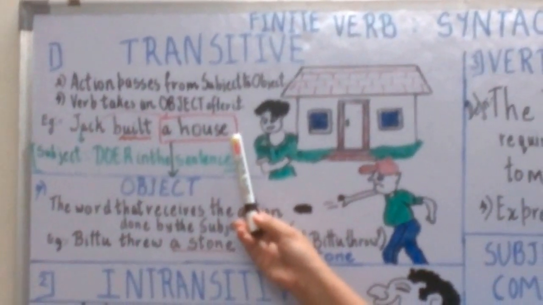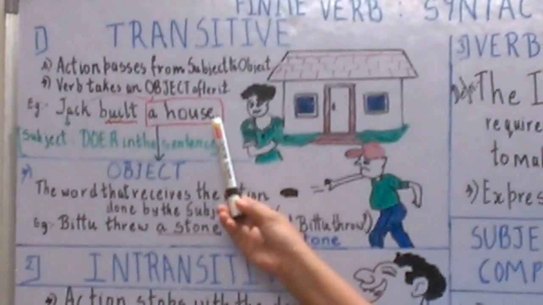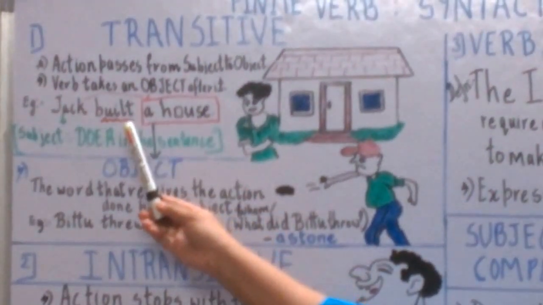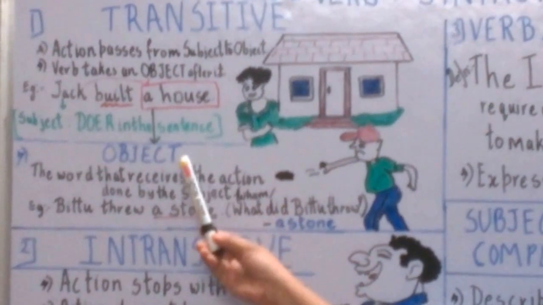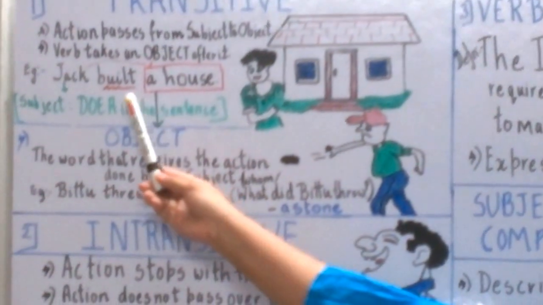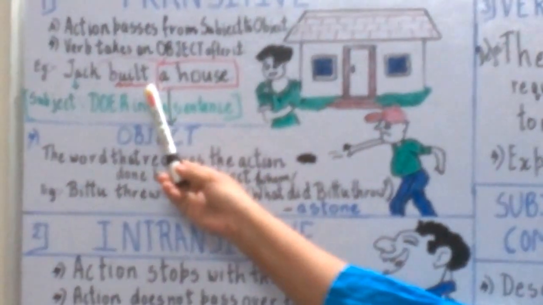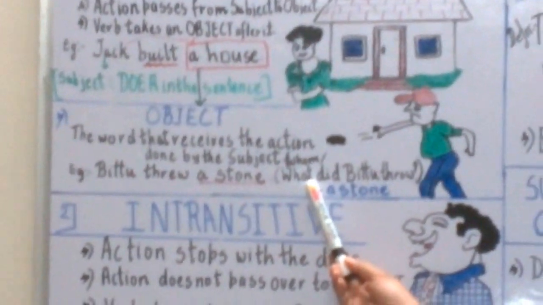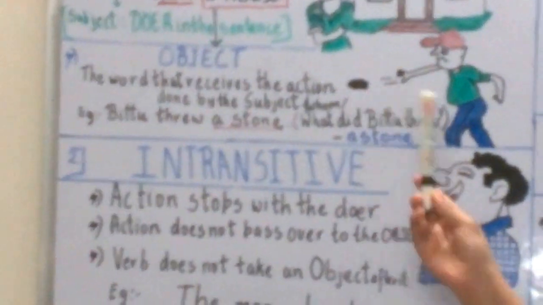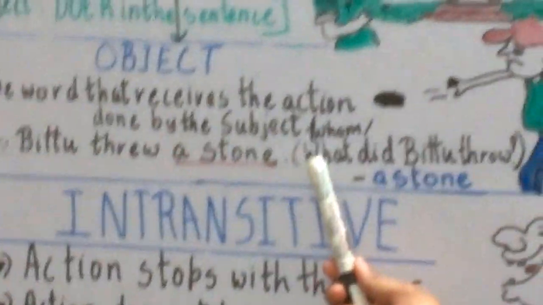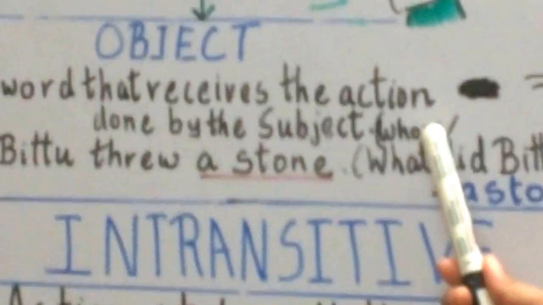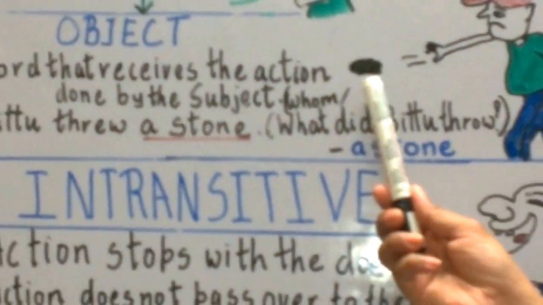So a house is the object, and built is the transitive verb because it answers the question what or whom. Always remember an important tip to know whether the verb is transitive: always ask the question what or whom. This is all about the transitive verb.